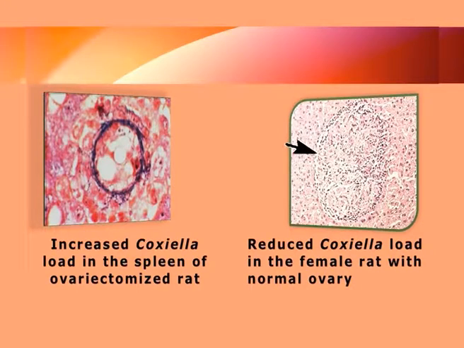Similarly, Coxiella, which causes the dreadful Q fever, shows restricted infection or reduced Coxiella load in the ovary of the female rat. But in the case of an ovariectomized rat, there will be more Coxiella infection damaging the spleen, which is a very important organ in mammals, where the RBC are destroyed.